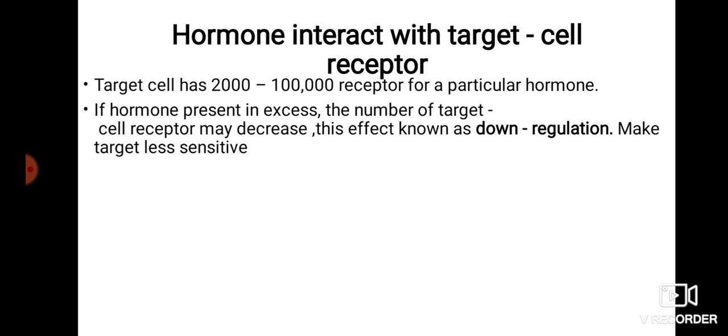This effect makes the target cell less sensitive to a hormone.